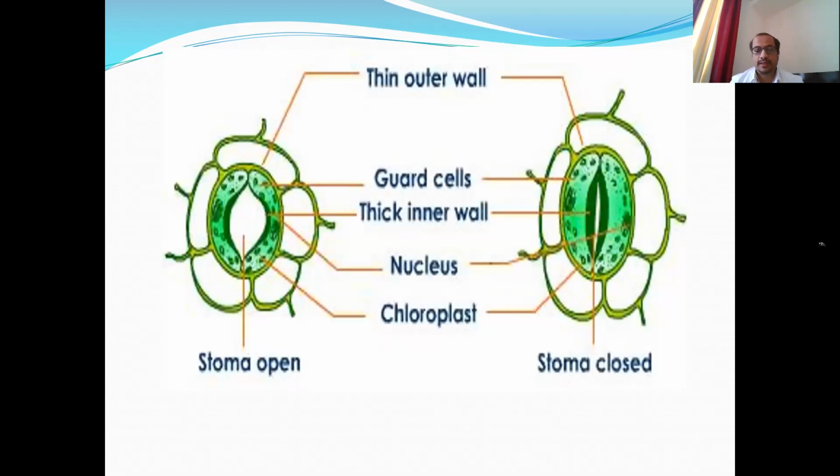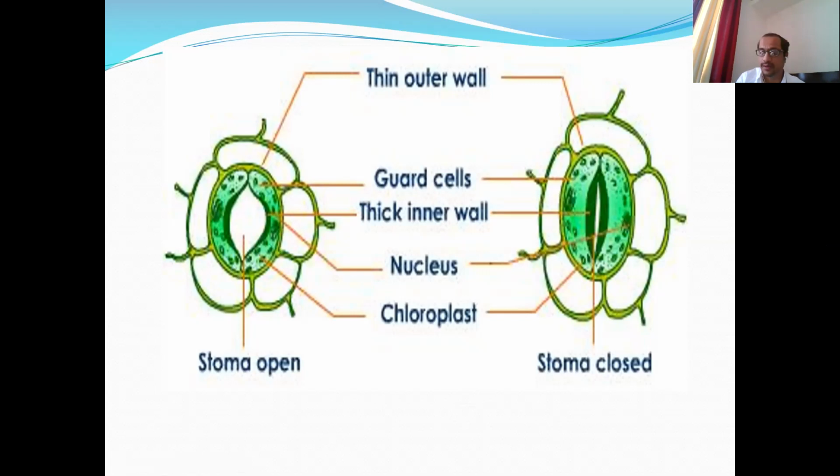And for studying the mechanism of stomatal transpiration, we have to study the structure of stomata. We know each stomata consists of two specialized epidermal cells called guard cells, because they guard the central cavity or opening called stomium or respiratory cavity. The guard cells are specialized modified epidermal cells. They are living cells. They are green cells because they consist of chloroplast and other cytoplasmic organelles also. And these guard cells are surrounded by some other epidermal cells. These are called accessory cells or subsidiary cells.